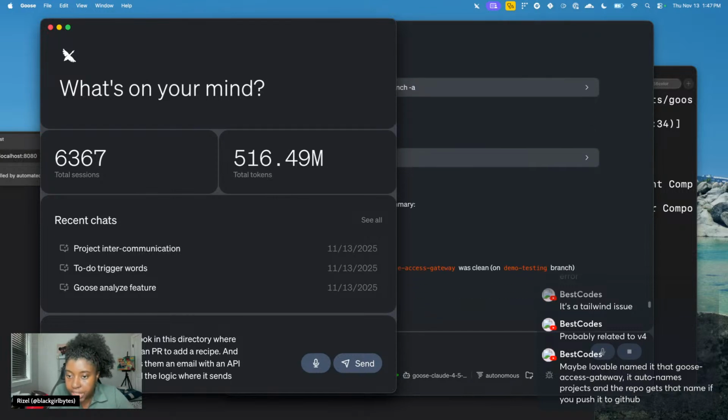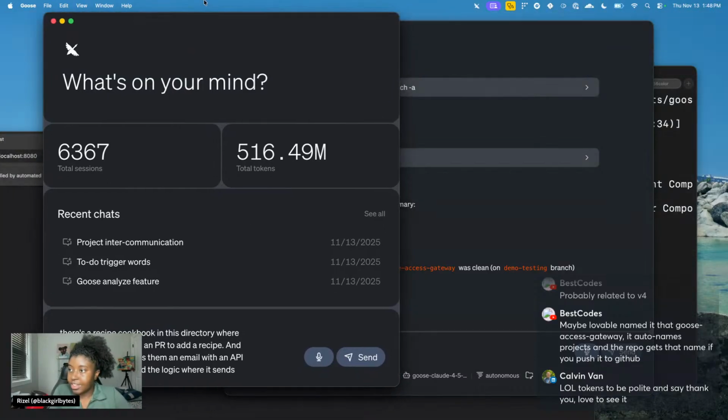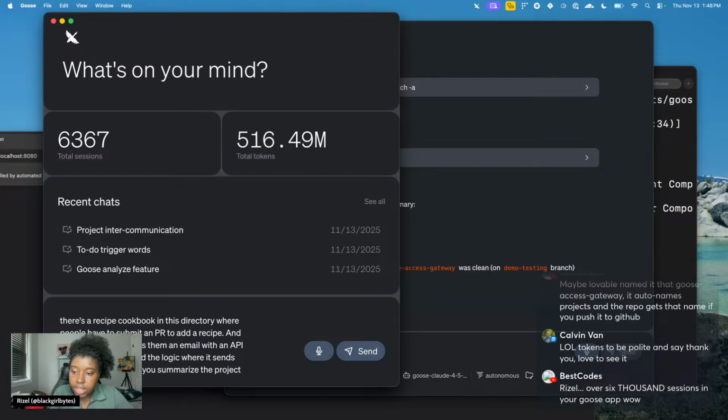Wait, what did that person say earlier? Could I have just asked Goose to summarize the project and be detailed with a low level scheme as an instructions file? Let's try that. I'm nervous, but let's see. Can you summarize the project and be detailed, and give us an instructions file? Let's see.